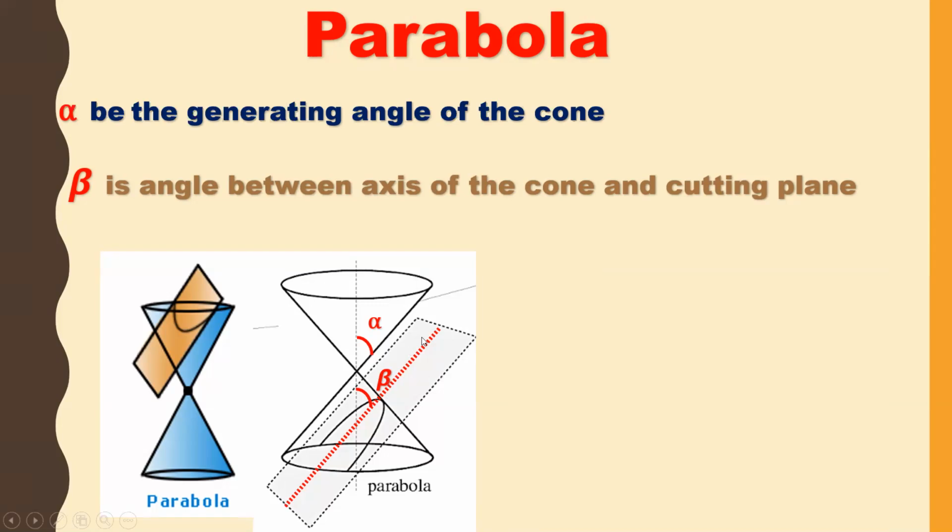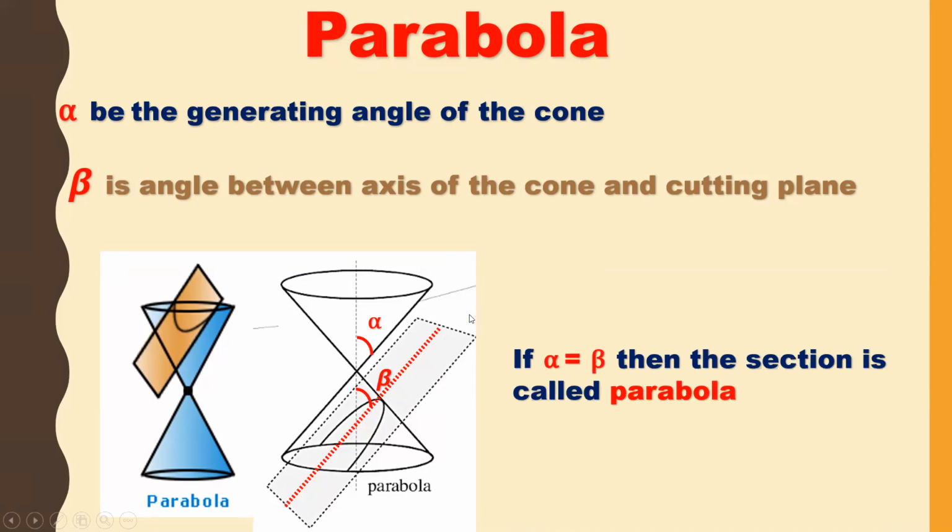So I am cutting a double napped cone in such a way that alpha is equal to beta. If alpha and beta both are equal, then the section we are going to get is a parabola. If you observe here, this curve is a parabola. So we are going to get a section as parabola when alpha is equal to beta. What is alpha here? Alpha is the generating angle of the cone and beta is the angle between the axis of the cone and the cutting plane.